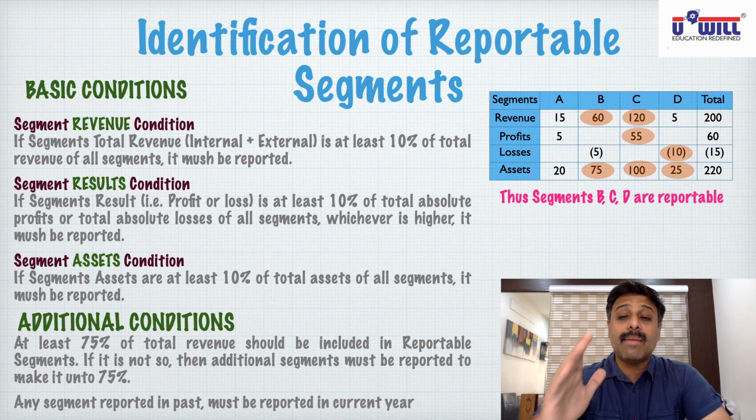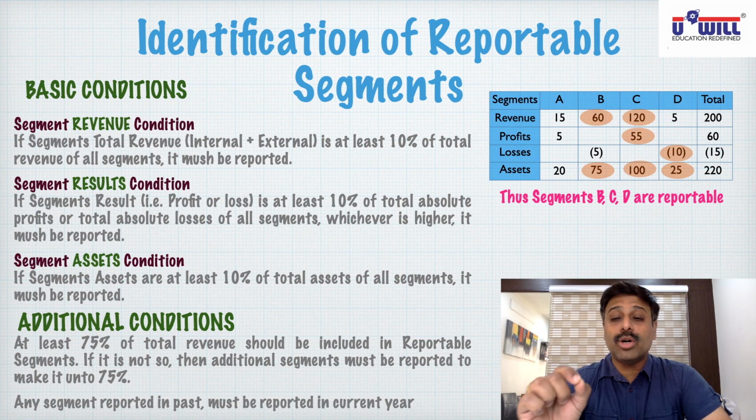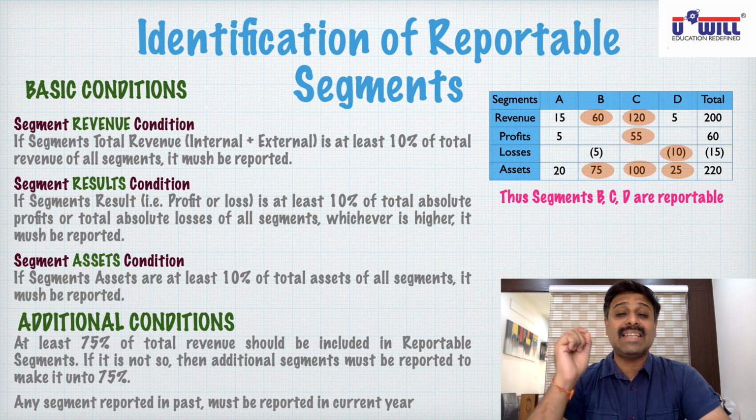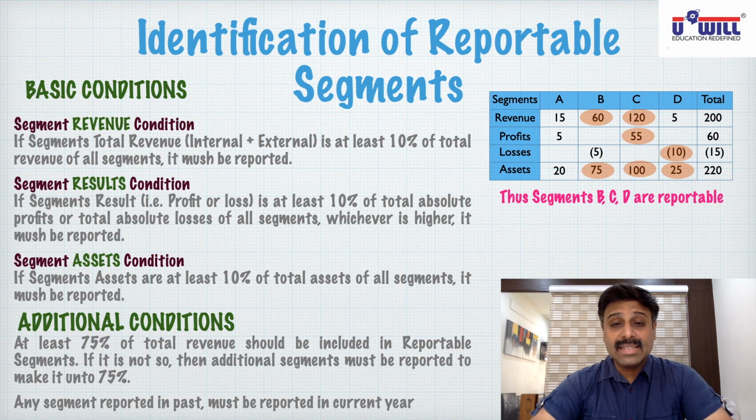So if you report A, B, C and D, then also it's fine. Minimum information what you have to report to the shareholders is segments B, C and D. More than that, it is the company's choice. They can report to the shareholders any segment that they want. Okay. So I hope everyone is clear with the basic conditions and the rules on how to identify which segments are reportable. Next lecture we will take up the practical questions.